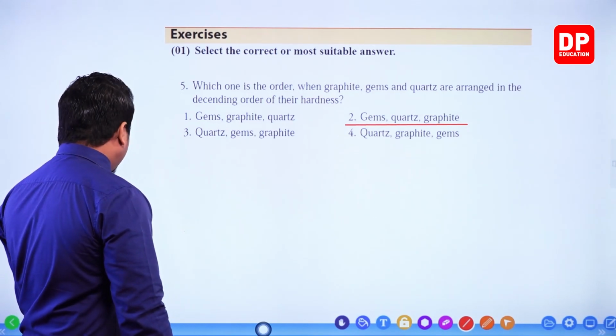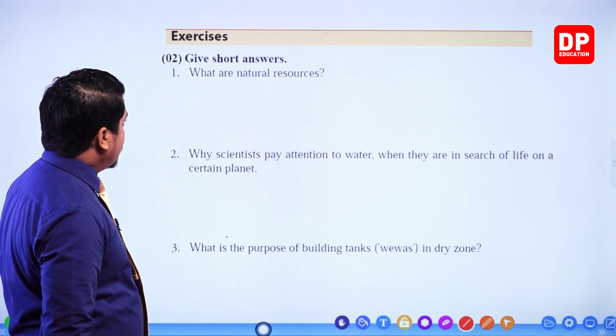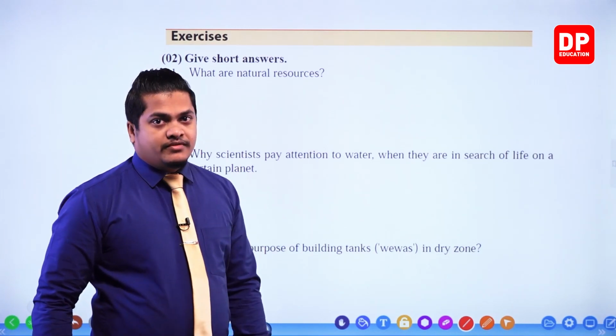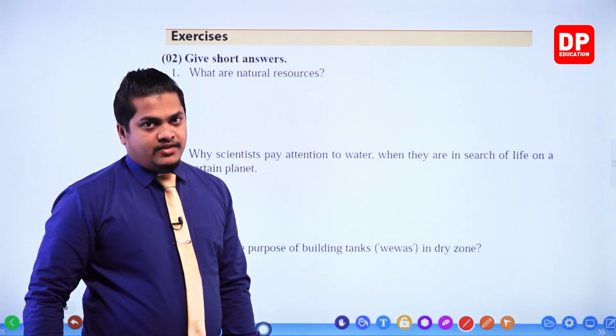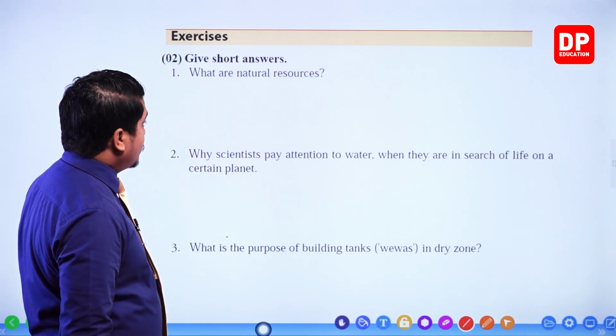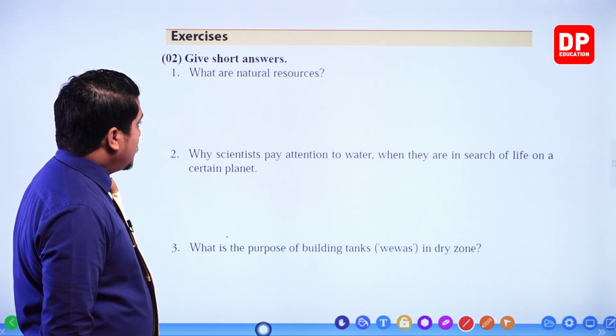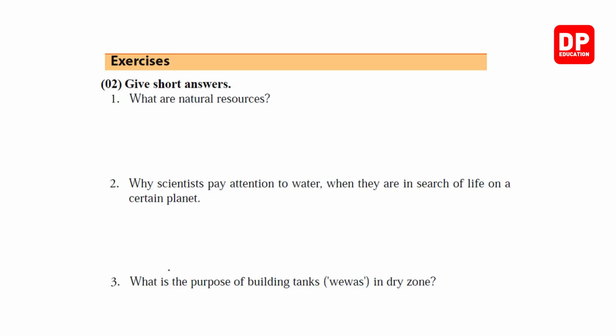Right. Then question number 6. There is no such question now, so we have to come to the second question. Here you need to write down short answers. The question asks, what are natural resources? Very simple.